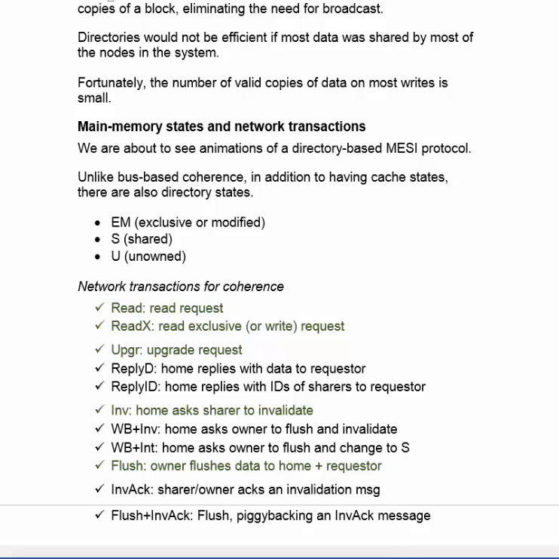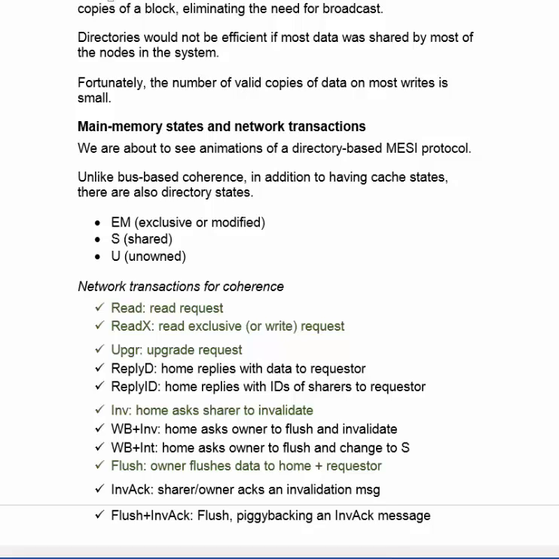Then there are two transactions acknowledging an invalidation. And the invalidation needs to be acknowledged so that the owning cache knows that there are no more copies present in the other caches, and it can go ahead and write it. So first we have an invac, where the sharer or owner, that is, any cache that had a copy of the block before, acknowledges an invalidation message and says, I've gotten rid of the block. Then we have a flush plus invac, where we need also to flush the block to main memory. That's the case where it was in modified state in one cache. And then we need to acknowledge the invalidation plus write a copy back to main memory.